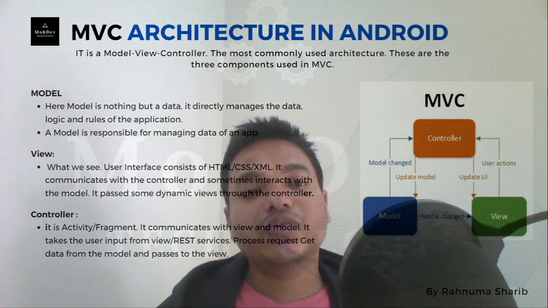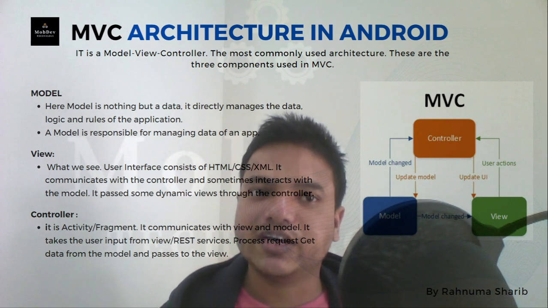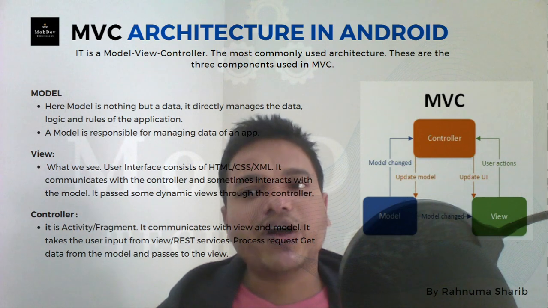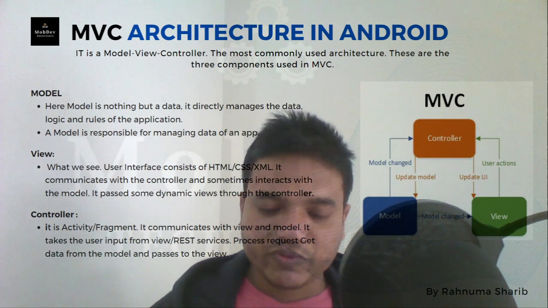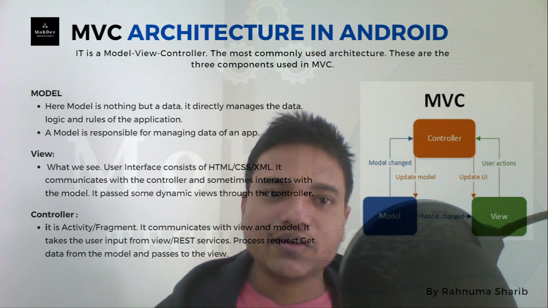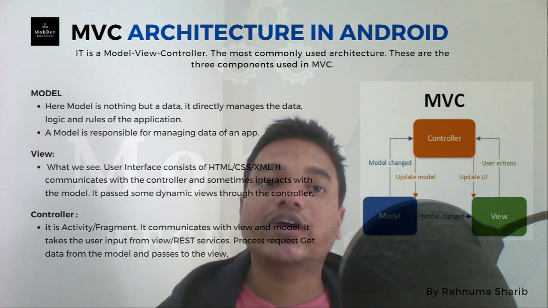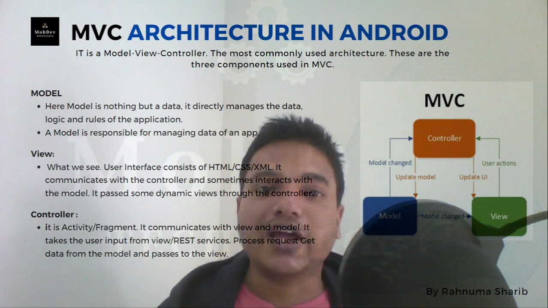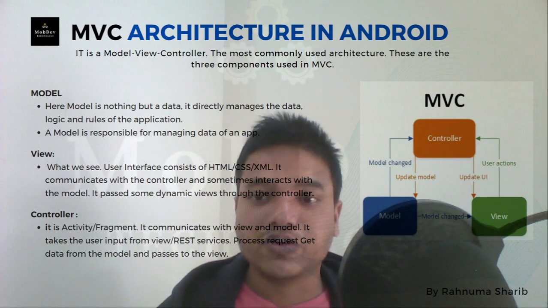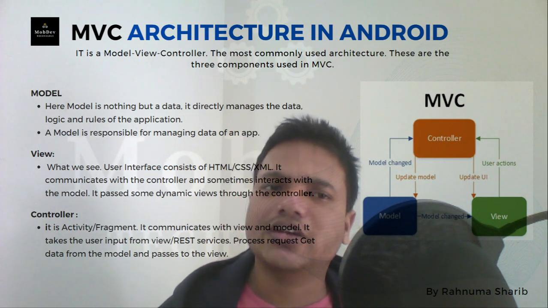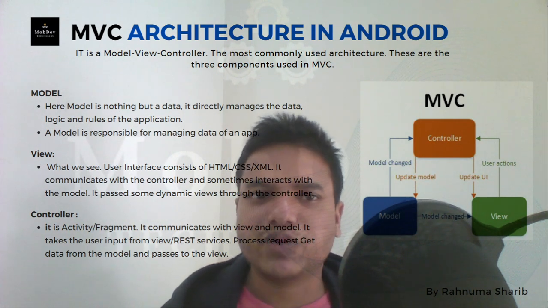So the view is what users see on the screen and interact with, and it sends events to the controller. Whenever you click, we use XML, assume we have one button, where you click on it and the event listener fires in the activity, which is the controller here. So here the view is the view, the controller is your activity, and the model is other classes which are responsible for getting the data from the server or the database and providing it to the activity.